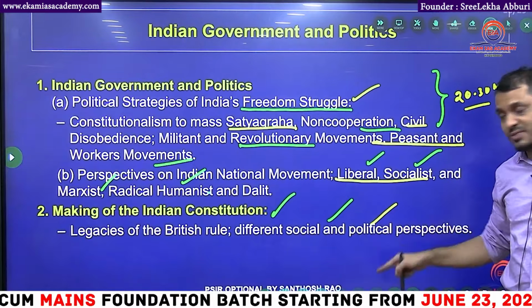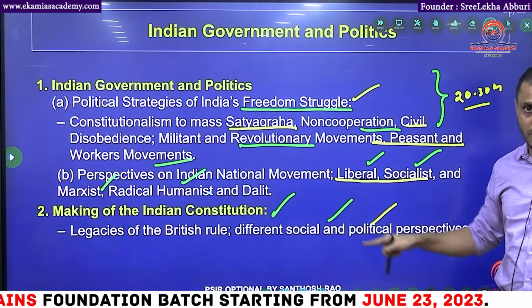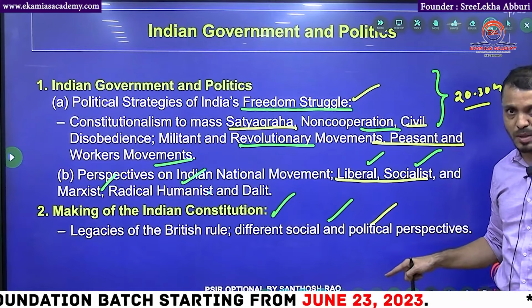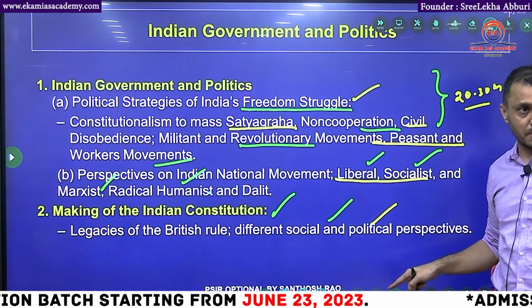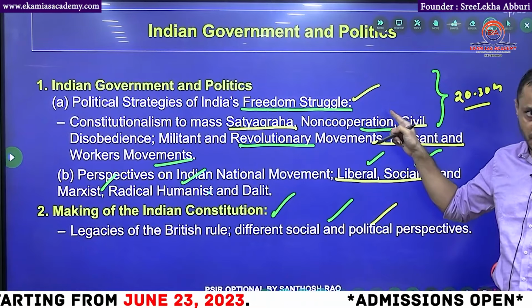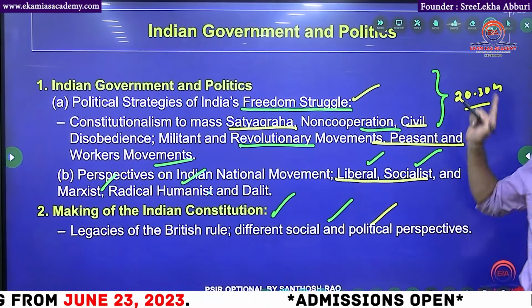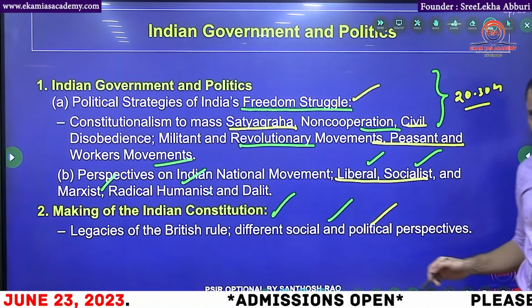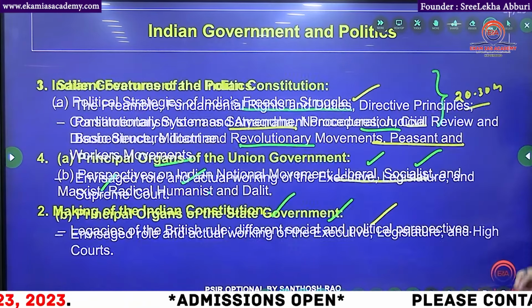That means a student with the PSIR perspective and a student with a non-PSIR perspective, when they are writing the GS paper to answer, definitely the student with the PSIR perspective will have the advantage. That is the reason for the selection list percentage I showed you. Why? Because they are using that knowledge here when they are writing GS paper 2 answers.